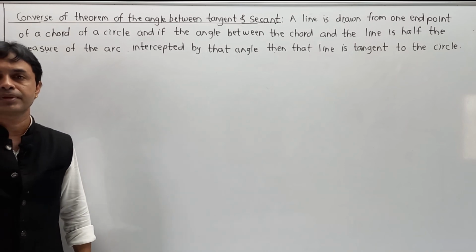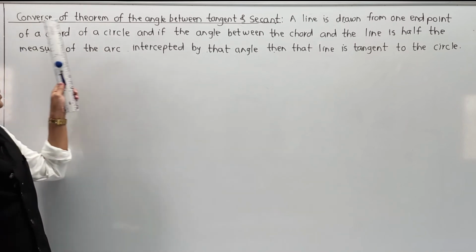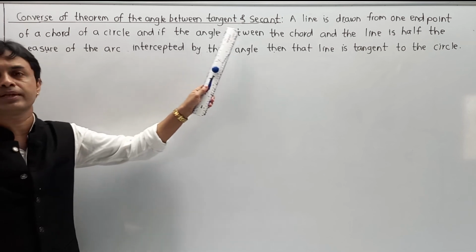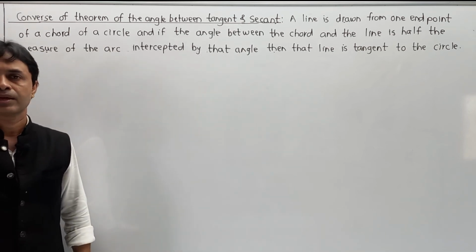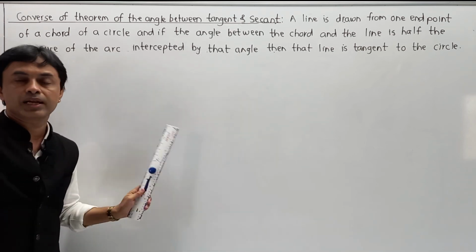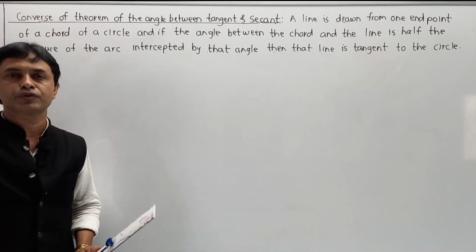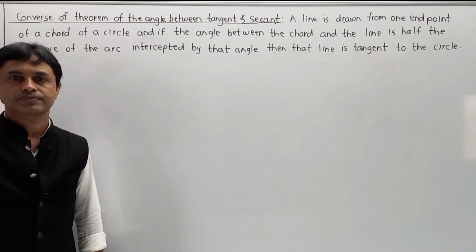It is nothing but a statement in terms of converse for the theorem of angle between tangent and secant. For this part, I am going to draw one circle and just give an explanation, as proof is not included in your syllabus.